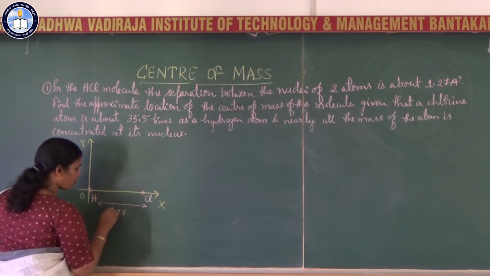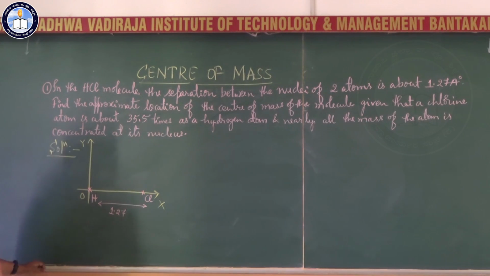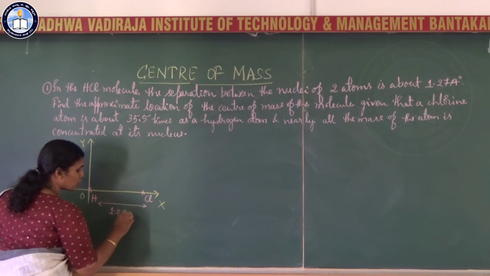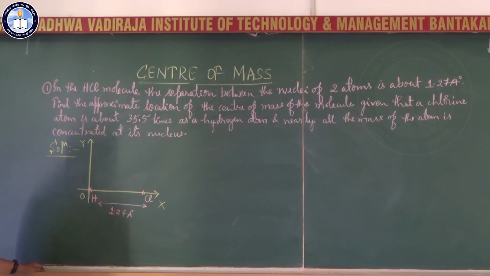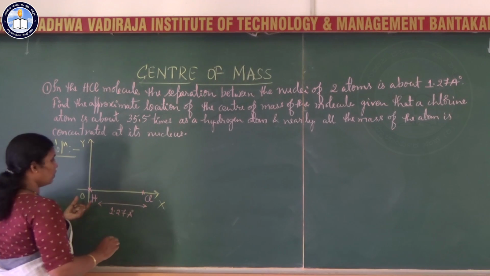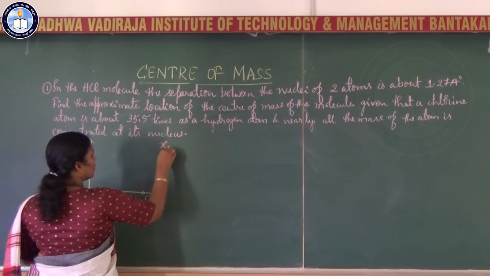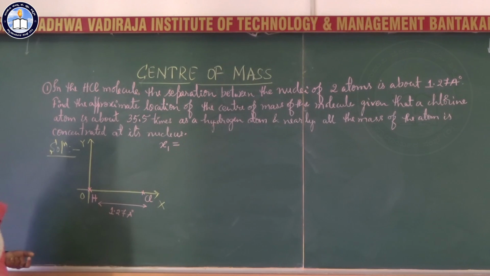1.27 angstrom. In the chapter on units and dimensions, you have studied that 1 angstrom equals 10 to the power minus 10 meter. So what is the distance x1? Can anybody tell me?